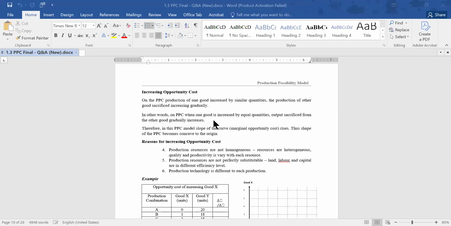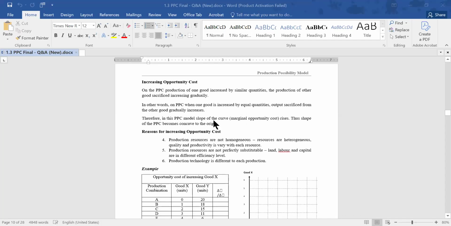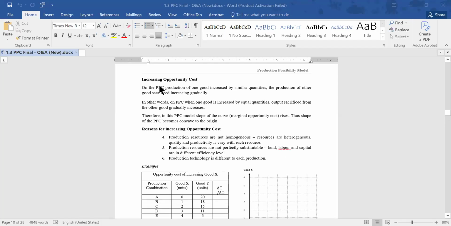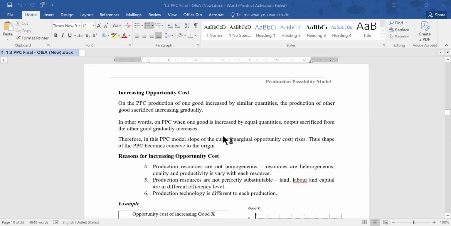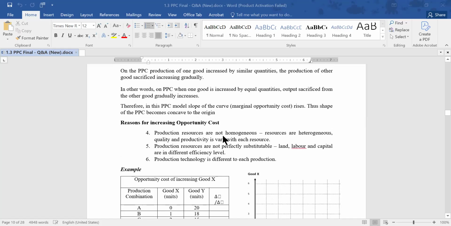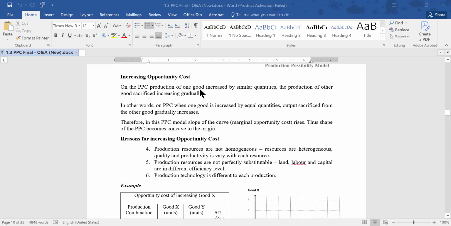Right, here you go. Increasing opportunity cost. Look at the tutorial here. On the PPC, production of one good increased by similar quantities, the production of the other good sacrificed is increasing gradually.